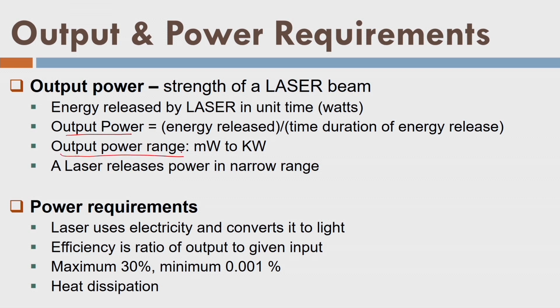What is the output power range? For lasers, it is in the range of milliwatt to kilowatt, but a particular laser has only a certain level of power. It can be milliwatt, it can be kilowatt, or it can be an intermediate value, but it will be a certain value. Now compare the pulse and the wave. A wave is a continuous emission of photons, so it has low power. On the other hand, in case of a pulse, we trigger a number of photons in a very short duration, and as a result we get the peak power, and the peak power is very high in case of a pulse.